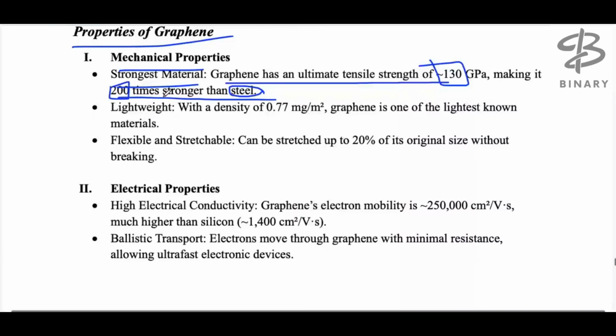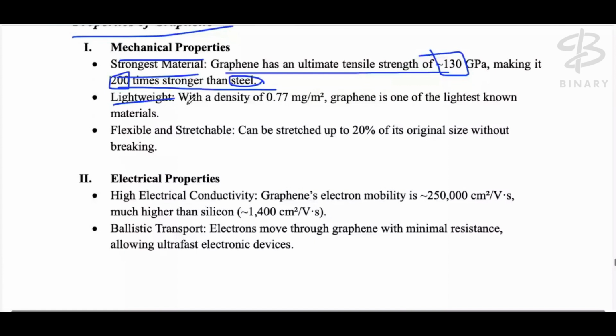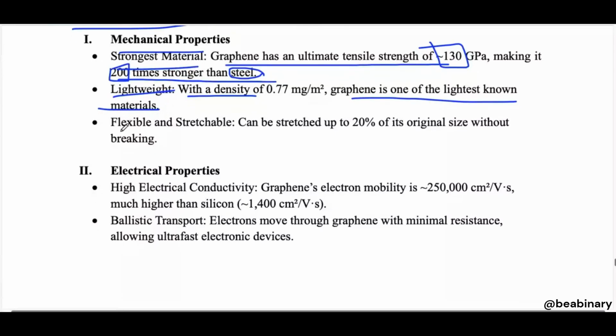So, lightweight, with a density of 0.077 milligram per meter cube. So it is very light because it has a very low density. Graphene is one of the lightest known materials, as I already discussed in the definitions. Flexible and stretchable, it can be stretched up to 220% of its original size without breaking.